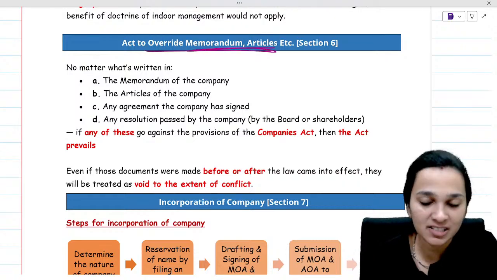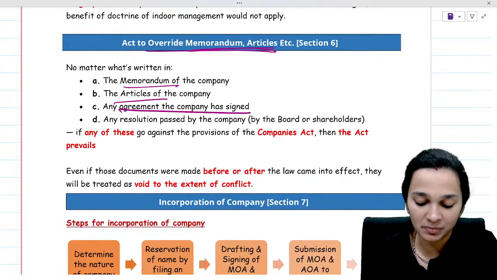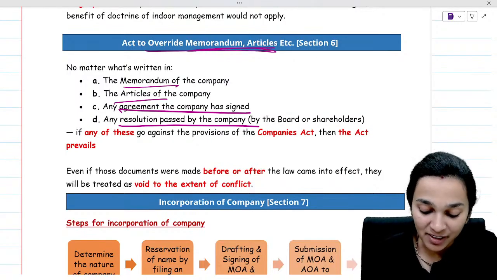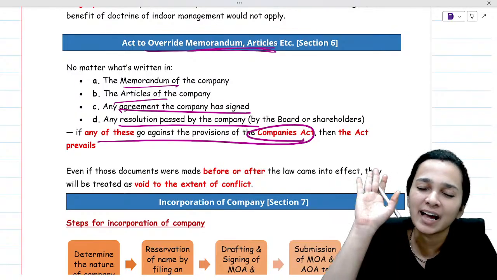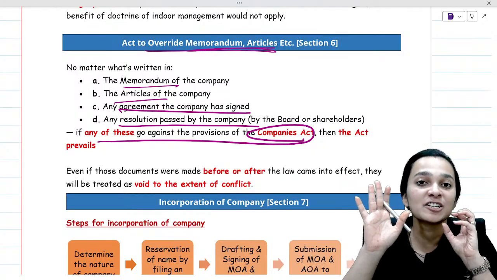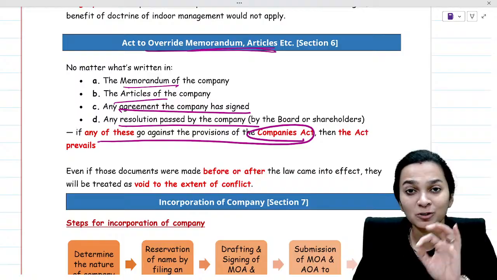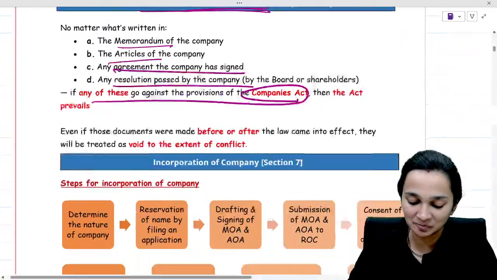Coming to Section 6, it tells us that the Act will override the memorandum and articles. So whatever is written in the memorandum or articles or any agreement the company has signed or any resolution which is passed by the company, if any of these go against the Companies Act, then what will prevail? The Act will always prevail over any memorandum, articles, or any other agreements which have been made.